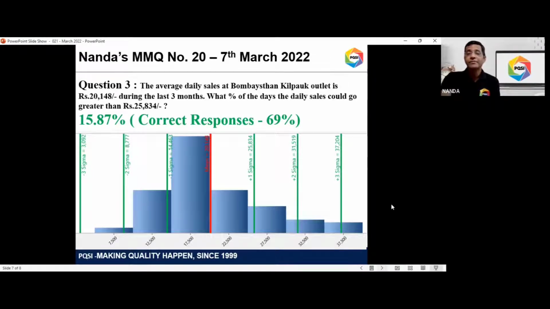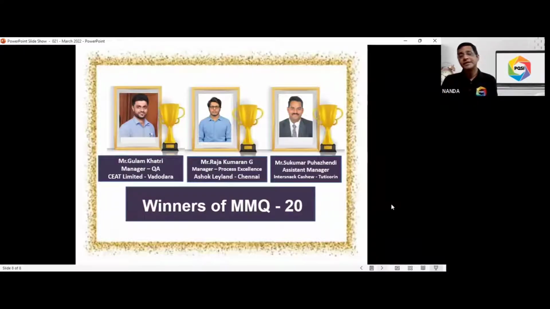So the top 3 winners of MMQ-20 on histograms and normal distribution are these 3 gentlemen who got these answers correctly. They're the first to get them correct. Mr. Gulam Khatri, Manager Quality Assurance, CET Limited, Vadodara, and Mr. Rajkumaran G, Manager Process Excellence of Ashok Leyland, Chennai, and Mr. Sugumar Pugarendi, Assistant Manager, Intersnack Cashew, Tuticorin.